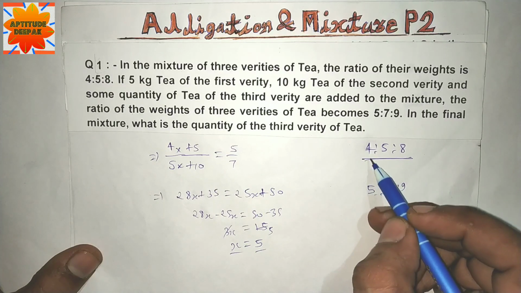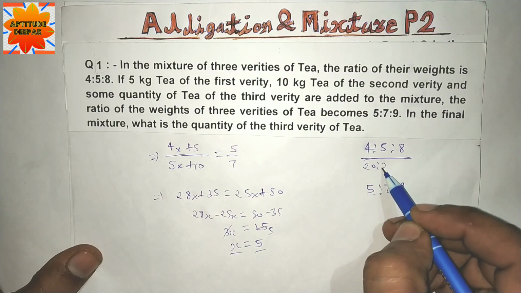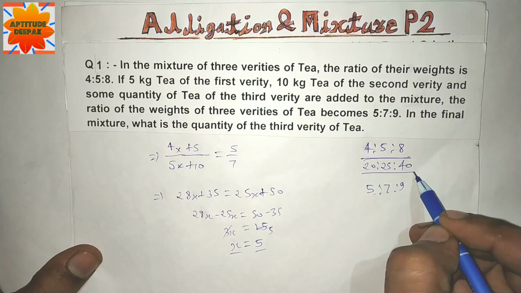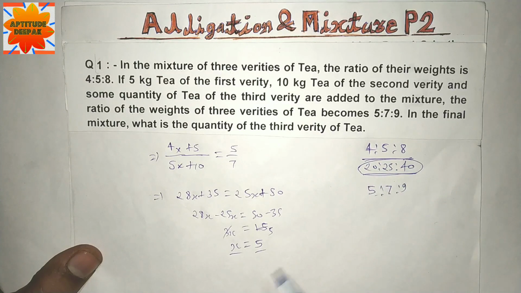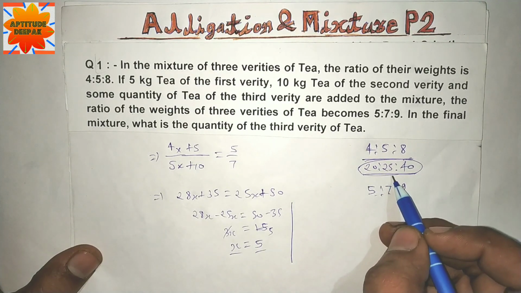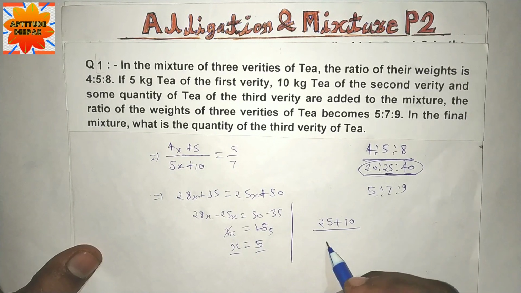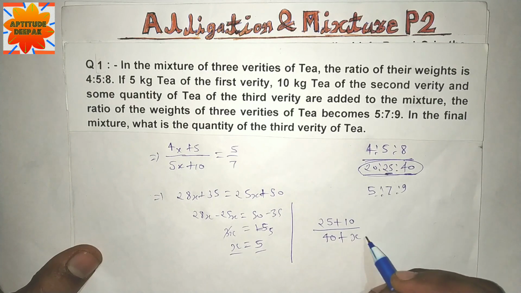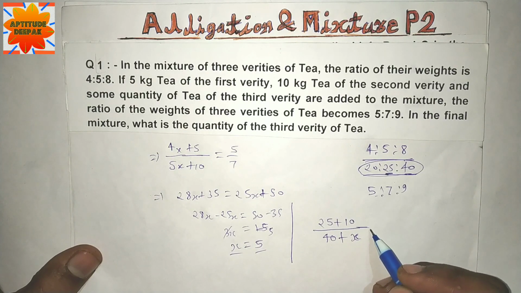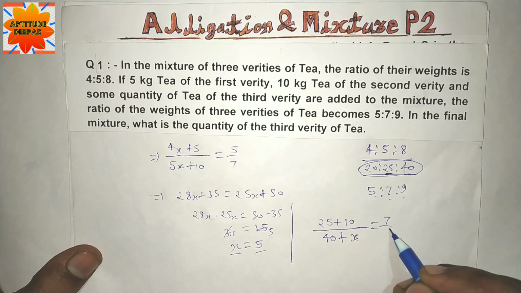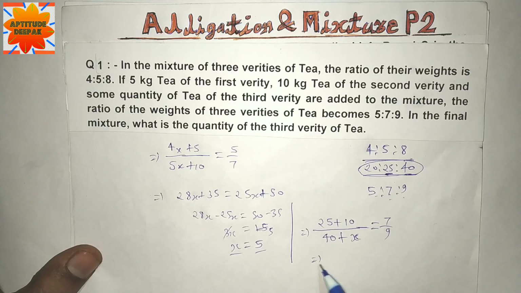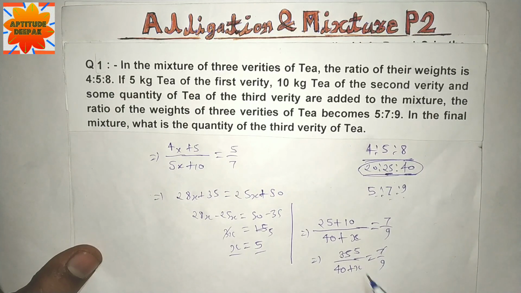So this ratio is 5 times 4 is 20, 5 times 5 is 25, and 5 times 8 is 40. Weight of the three varieties: second variety 25, third variety 40. To 25 we add 10, and to the third variety some quantity x is added. The ratio becomes 7:9, so 35 divided by 40 plus x is equal to 7 by 9. 7 fives are 35, 9 fives are 45, so 40 plus x is equal to 45.